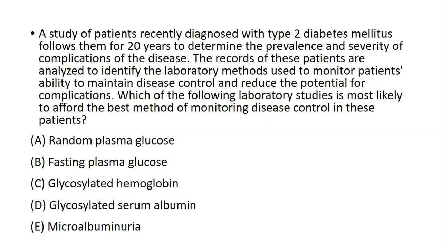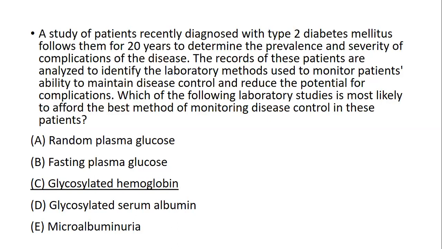Now, this is a somewhat different question. It will not be asked as such, but it was probably asked in one of your exams previously, a little bit modified. The answer is very simple: glycosylated hemoglobin, because from a random value we cannot pick anything.